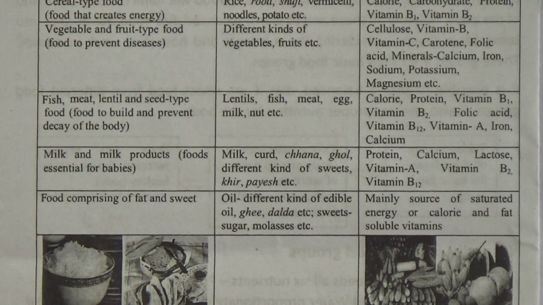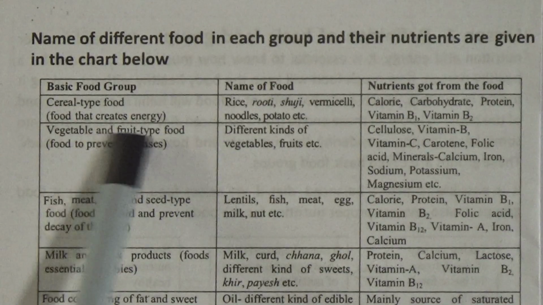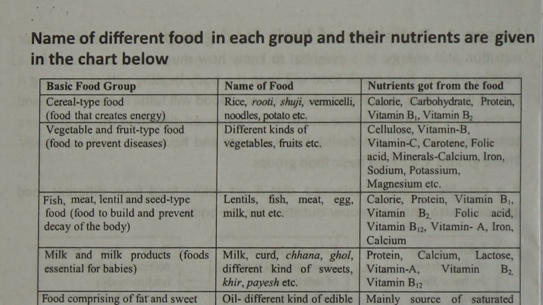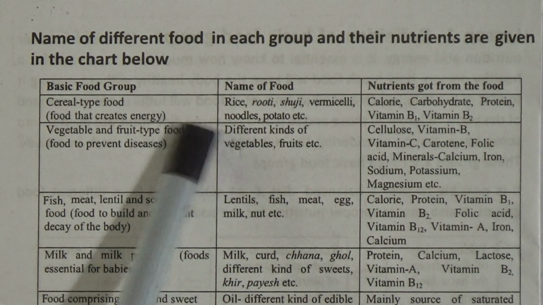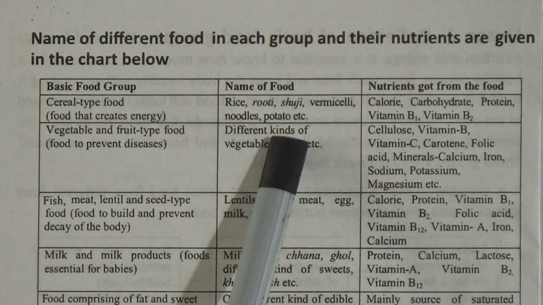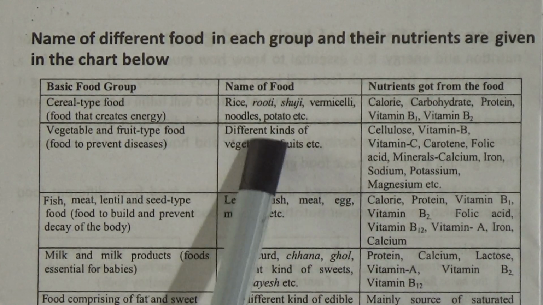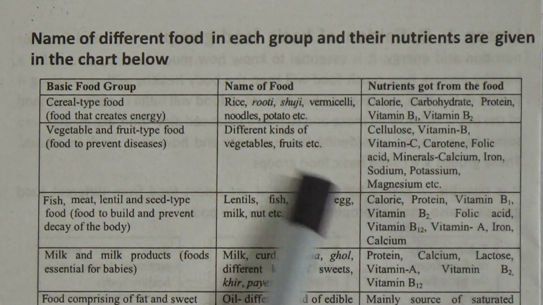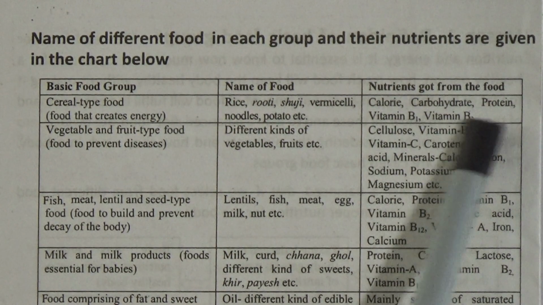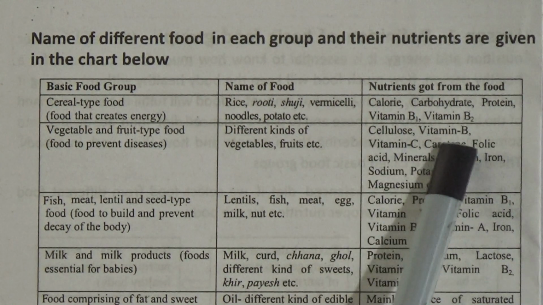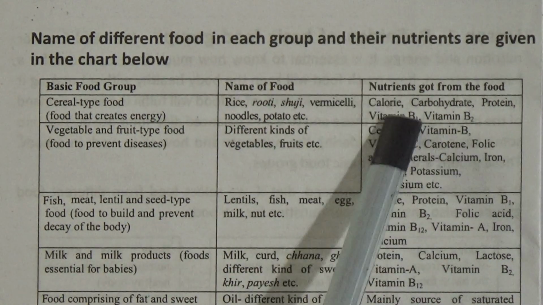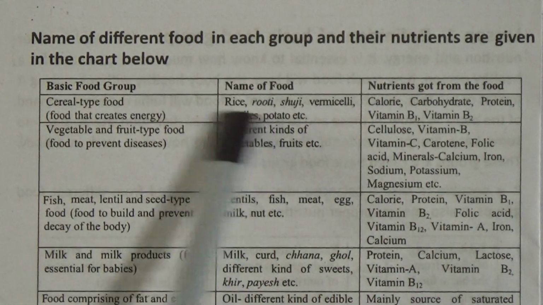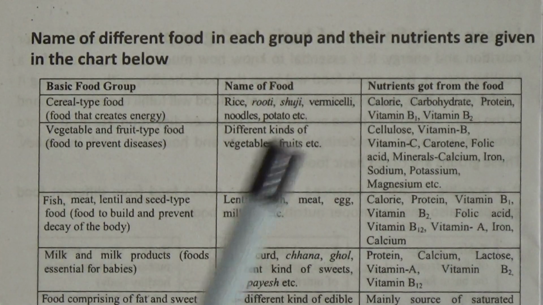So at first, the basic food groups. Cereal type food, that means the food that creates energy. So what are the foods? Rice, roti, suji, vermicelli, noodles, potato, etc. And the nutrients got from the food: calorie, carbohydrate, protein, vitamin B1, vitamin B2. So these nutrients can be gotten from this type of food, cereal type food.